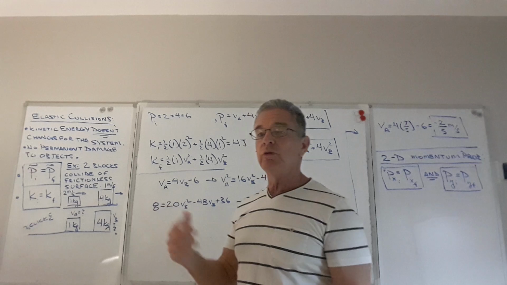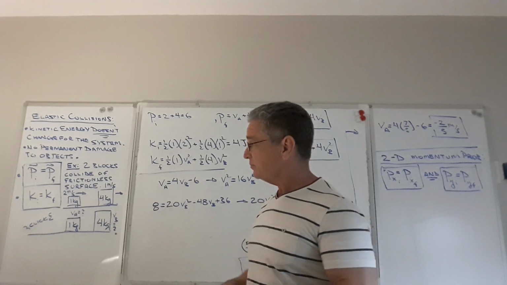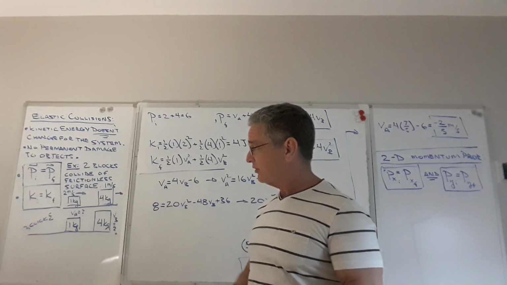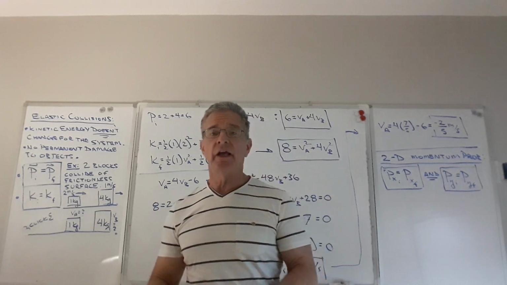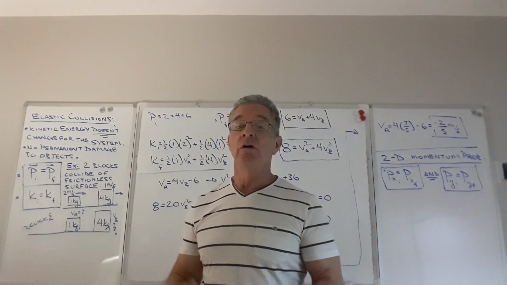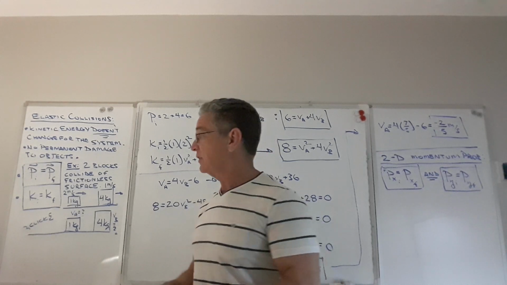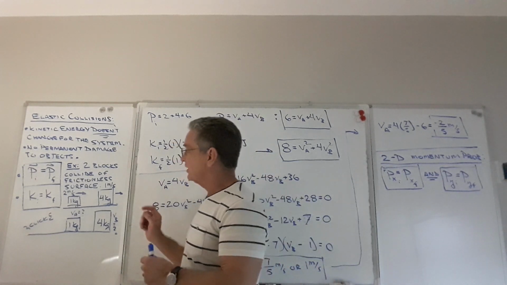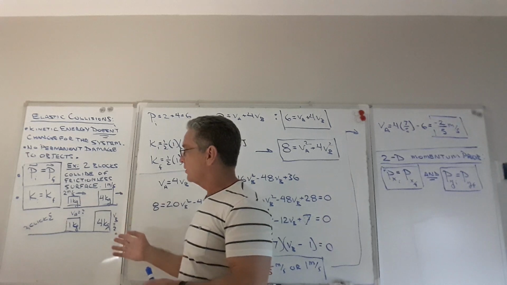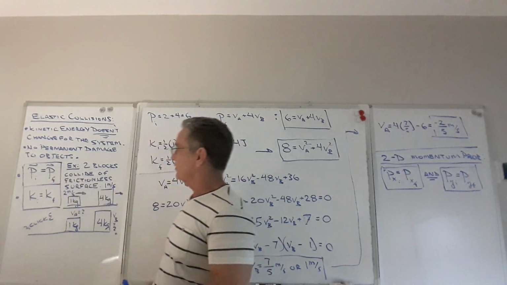So here we've got two criteria that need to be met for an elastic collision, where we only had one criteria that had to be met for inelastic collisions. Only momentum was conserved in the inelastic collisions. In elastic collisions, like what we're going to talk about now, both quantities are conserved.